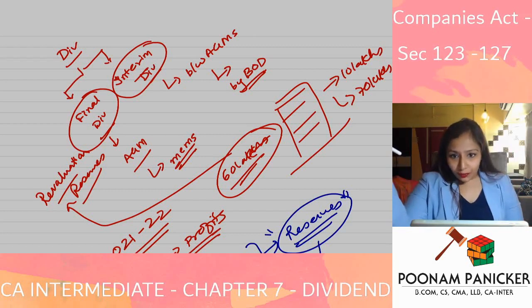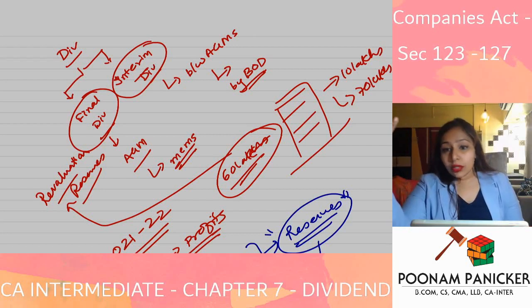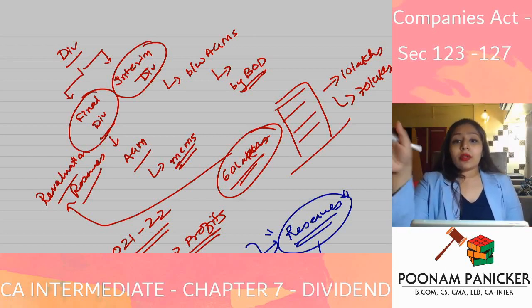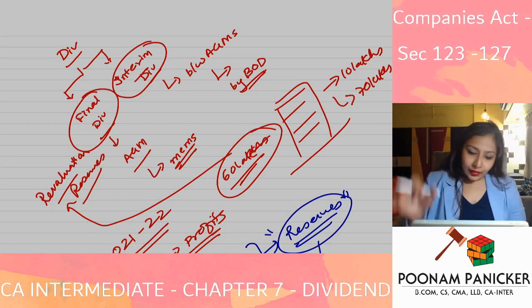The law says no. If the money has not yet come into the company, and according to you the value of your asset has increased, you cannot utilize that for giving dividend.